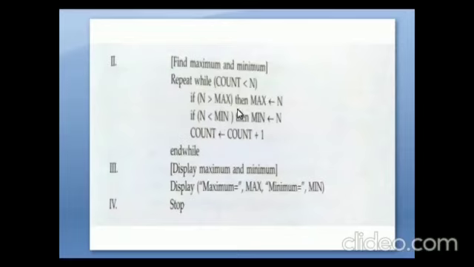If it is the maximum number, then we count it, and if it is less, then the count will also increment for the minimum value. And when the count is greater than n, then display maximum and minimum. We have to write the maximum element as well as the minimum number. Display maximum equals max, minimum equals min, then stop the program. So this is the algorithm to find the maximum and the minimum element of a given set of n numbers.